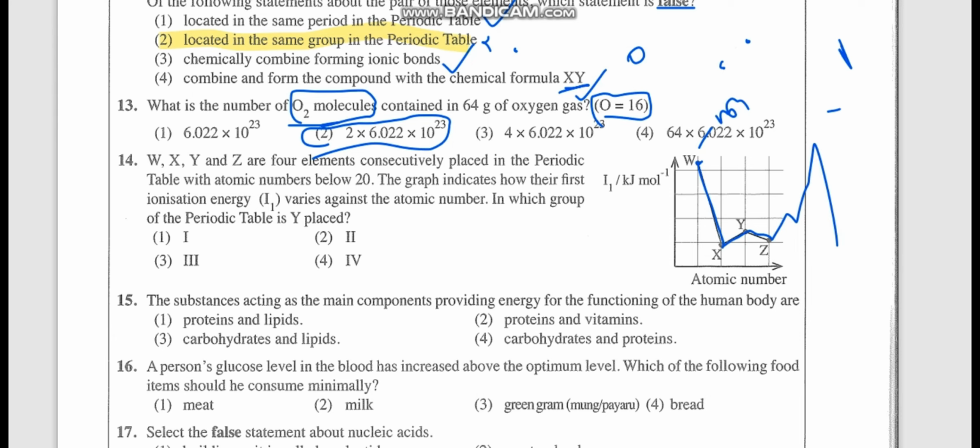So they are asking for the group of Y in the periodic table. If W is a noble gas, its group is 8. Then X becomes 1, Y becomes 2 and Z becomes 3. So the group of Y is 2. You should know the pattern of ionization energy, then easily you can guess the answer. It's not a very big thing. If you identify the pattern, then definitely you won't forget these things.